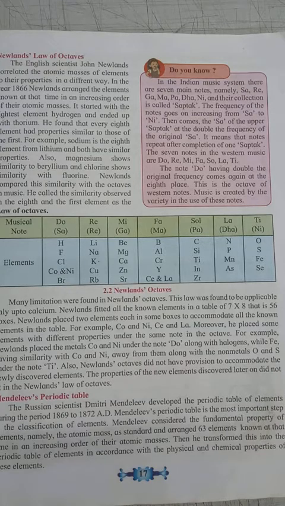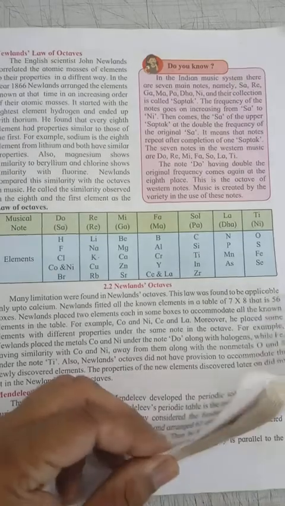While arranging the elements in increasing order of their atomic masses, he made a table according to the physical and chemical properties of the elements.